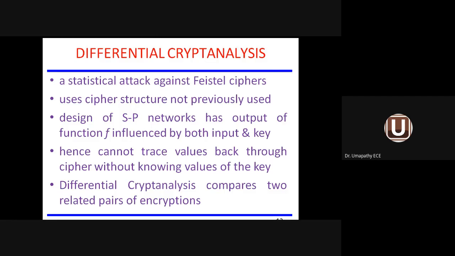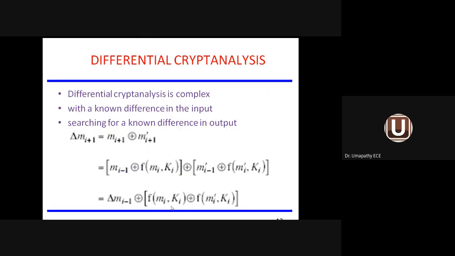It compares related pairs of encryption. For example, a pair of encryption goes, it will take another pair of encryption, make a comparison, and then go for the code breaking. That is why it is called differential cryptanalysis. It is a complex method. There will be a known difference in the input, and for a known difference it will search for a known difference in the output.